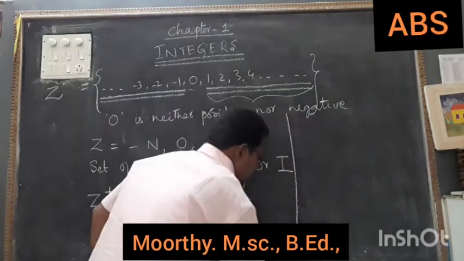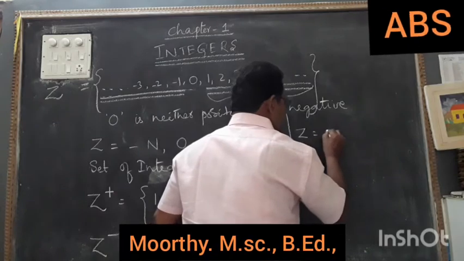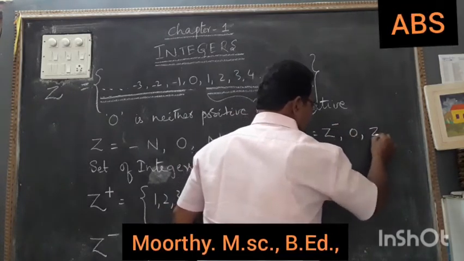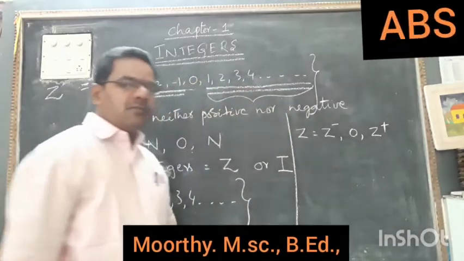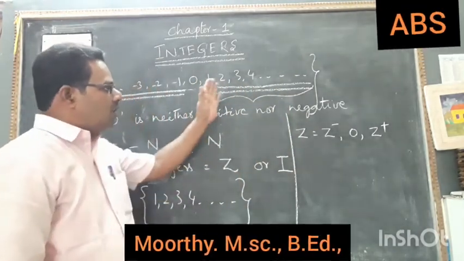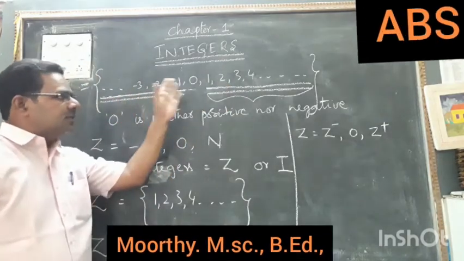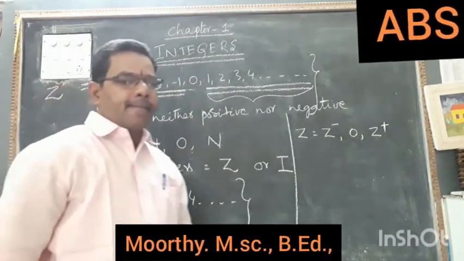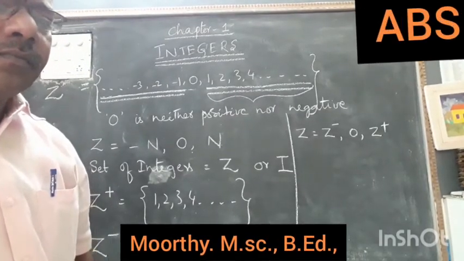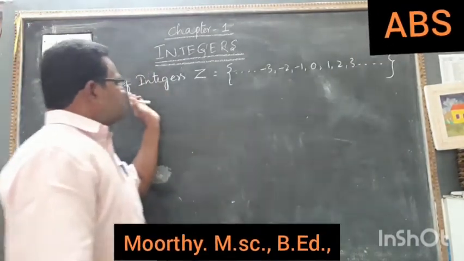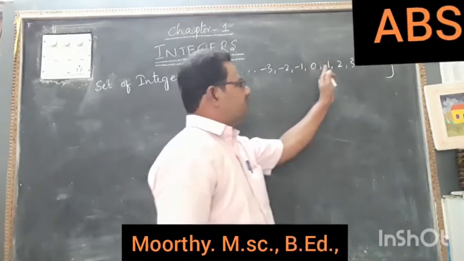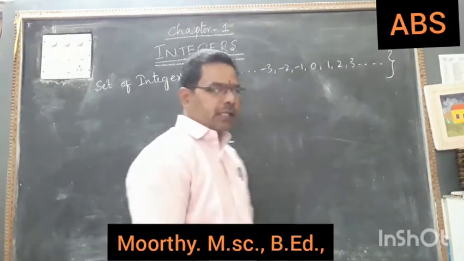Finally we can write Z is equal to Z minus, 0 and Z plus. In these integers we have positive numbers and negative numbers, including 0. So the set of integers is equal to minus 3, minus 2, minus 1, 0, 1, 2, 3 and so on.